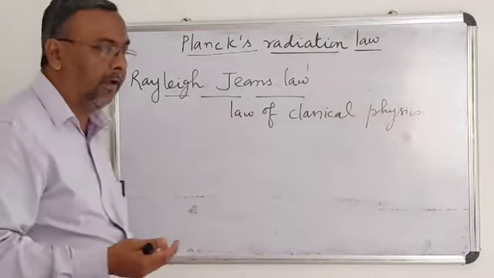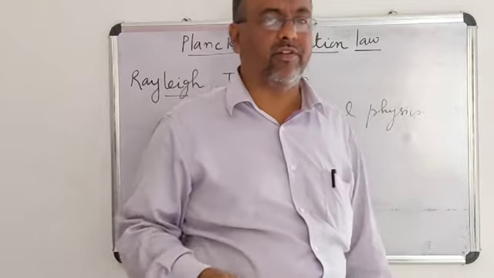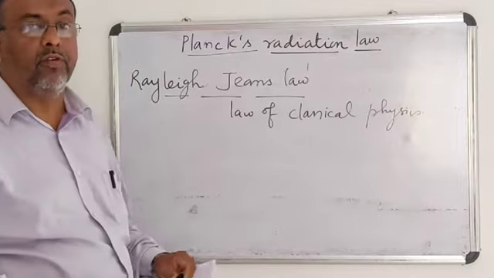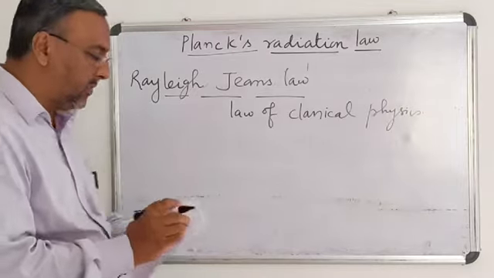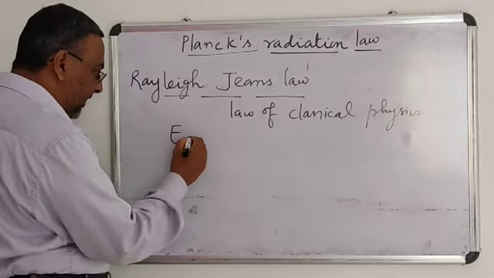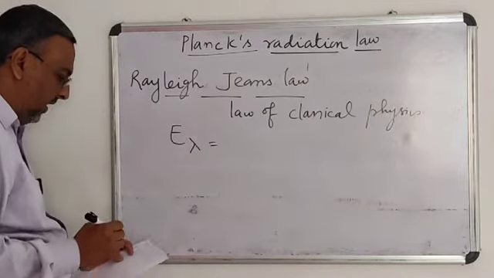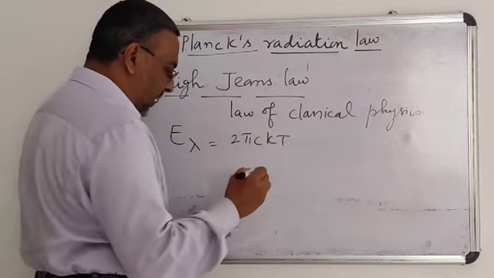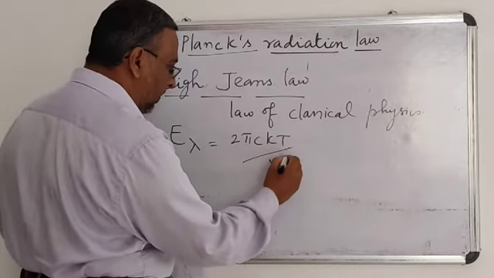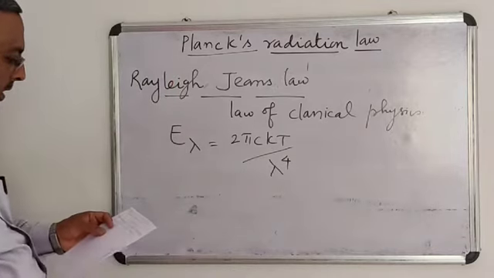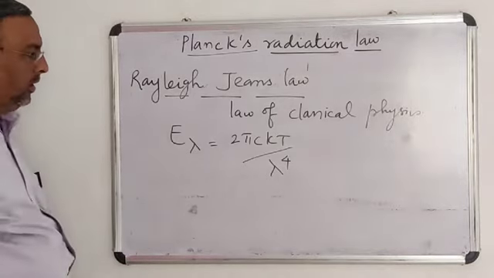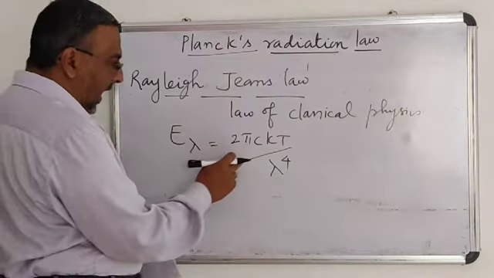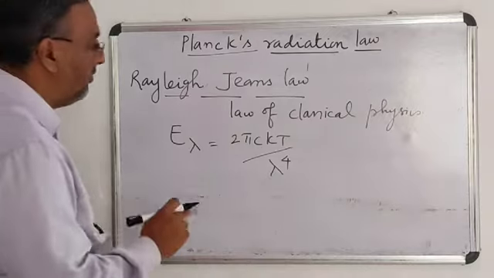Usually this Rayleigh-Jeans law shows the maximum intensity emitted from black body radiation, and this law is given in terms of the Boltzmann constant k. That is, the intensity of black body radiation of wavelength lambda will be equal to 2 pi c k T divided by lambda power 4. In this case, the experimental results agree in the case of longer wavelength.